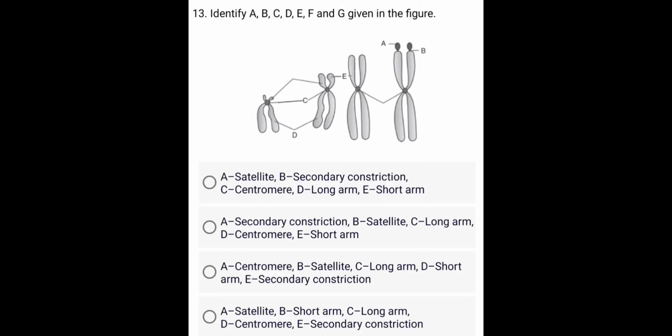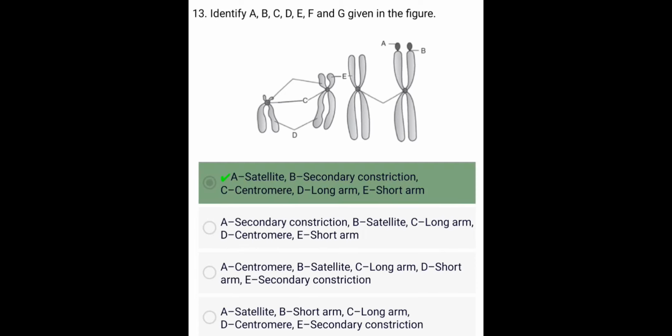A. Satellite, B secondary constriction, C centromere, D long arm, E short arm. B. A secondary constriction, B satellite, C long arm, D centromere, E short arm.